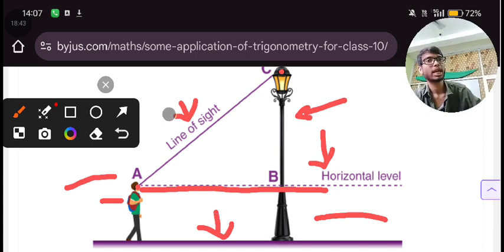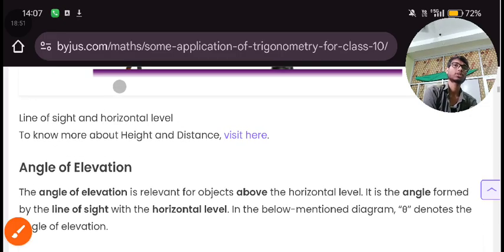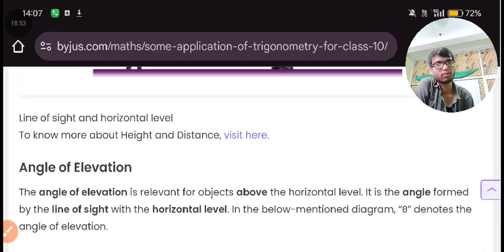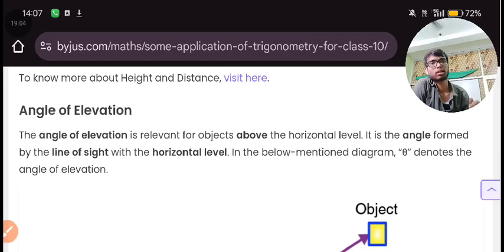In this we have understood the meaning of line of sight and the meaning of horizontal level. Next, we have discussed line of sight and horizontal level. You are crystal clear about it. The next topic is angle of elevation. Don't panic. We can understand it.